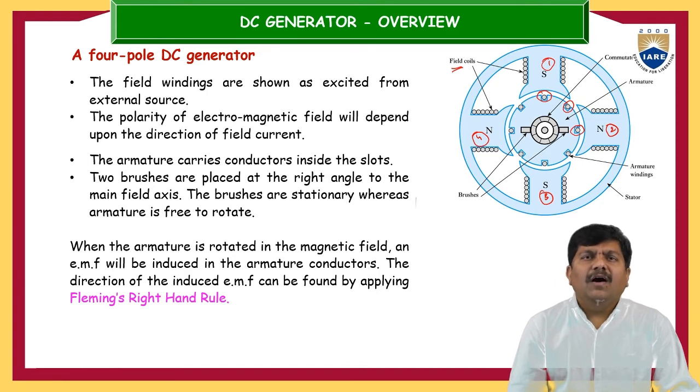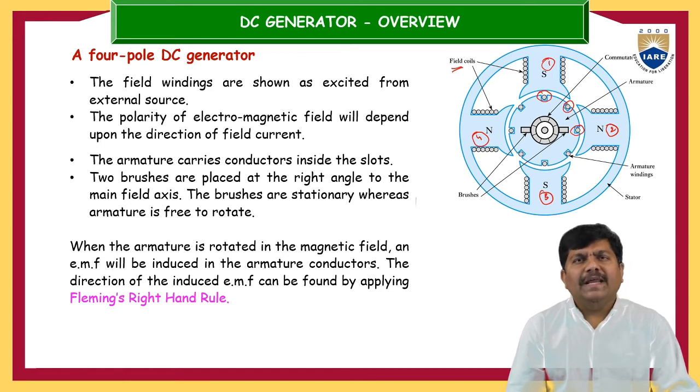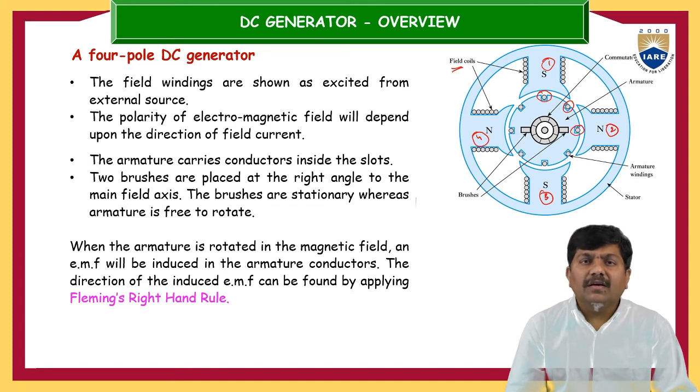That's why the outer surface of the armature core is made into different wedge-shaped slots. Those slots accommodate the armature conductors, and like this we can overcome the centrifugal forces that the conductors experience whenever the armature starts rotating in a particular direction.